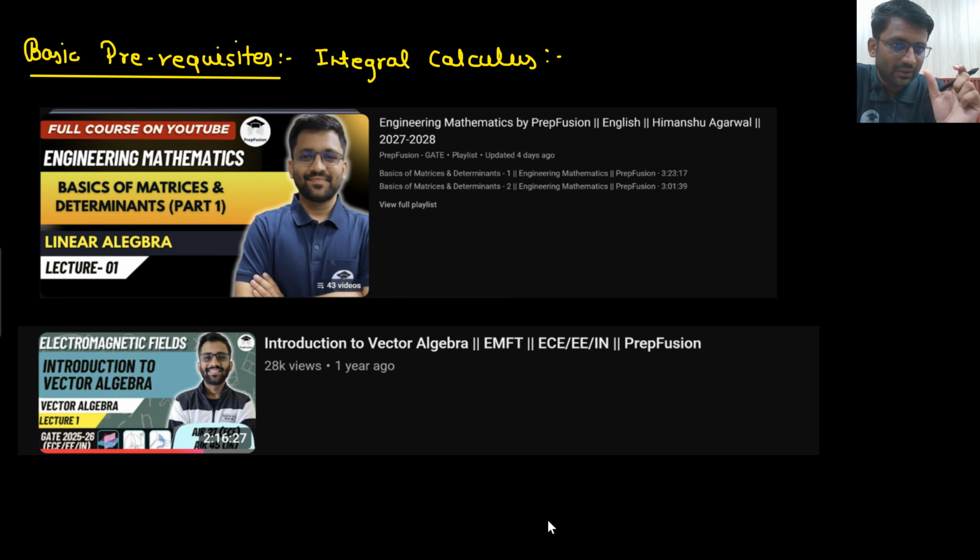We have already studied calculus, right? Calculus of real variable we have already studied: limit, continuity, differentiability, application of derivative, differential calculus, then integral calculus. In that we studied multivariable functions, then single integral, multiple integral, and then polar curves. All these topics we have studied.